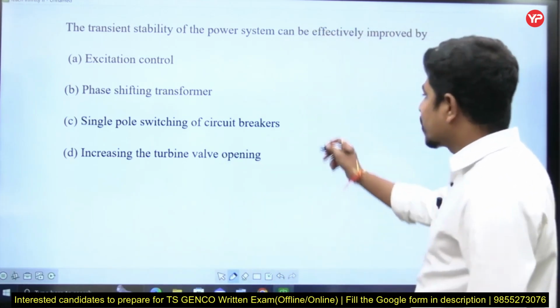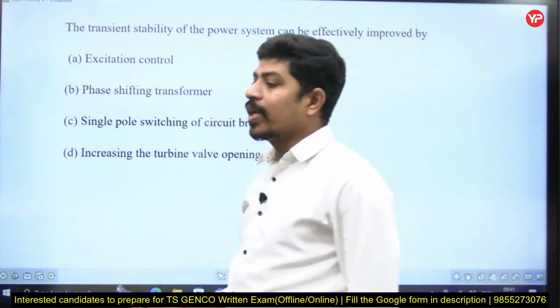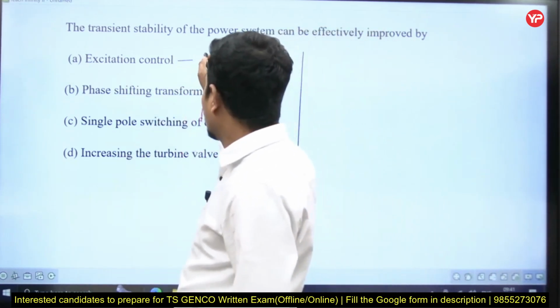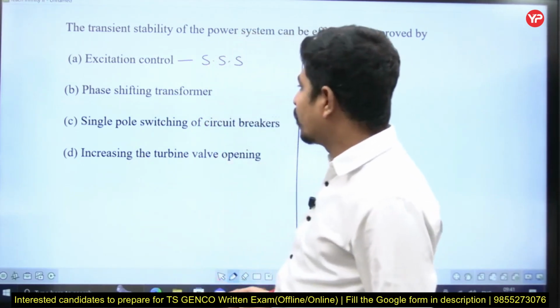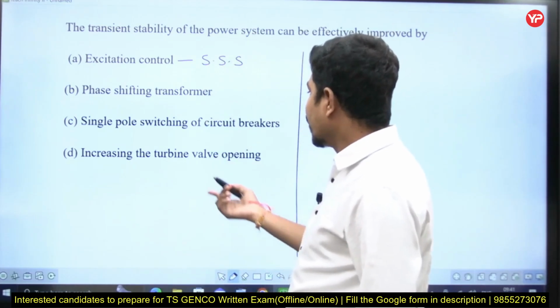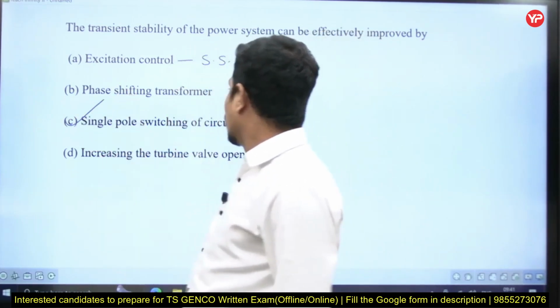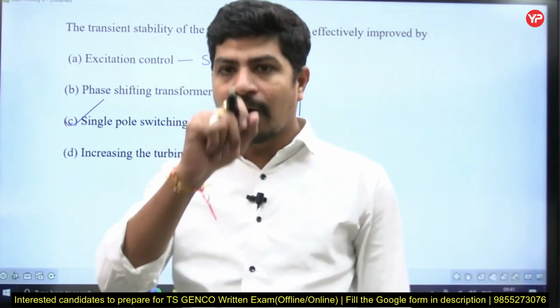So transient stability can be improved by... Excitation control is for improving steady state stability. Phase shifting transformer, no. Increasing the turbine valve opening, no. So single pole switching of the circuit breakers is going to improve transient stability. How? I will tell you.